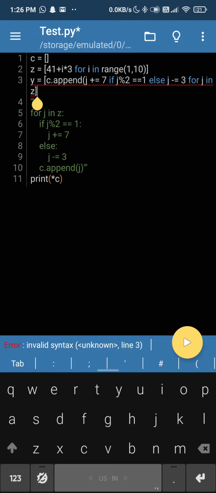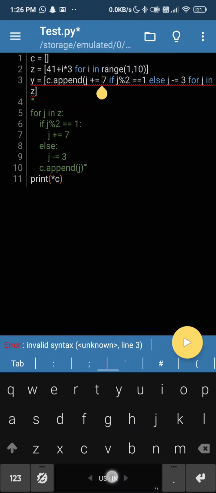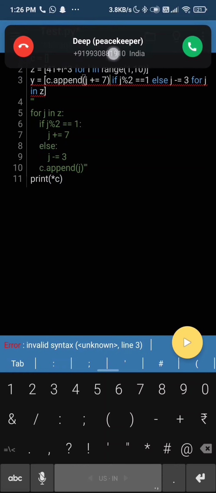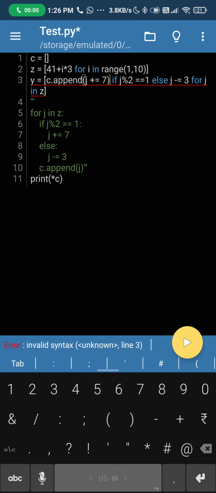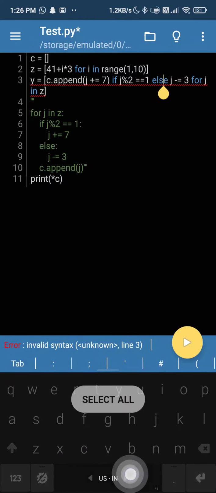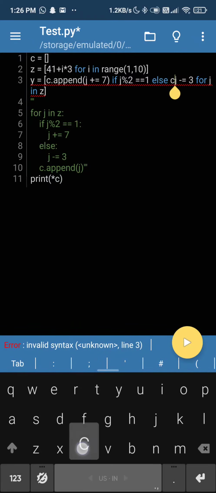So this is how a programmer actually codes. He codes the bigger thing first, and if he is a pro coder, he won't do the bigger thing. I think Deep is missing. Okay. Else, C dot append.